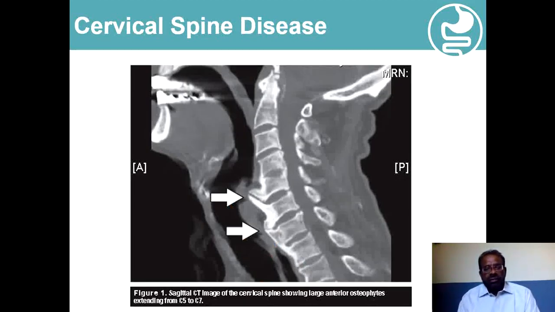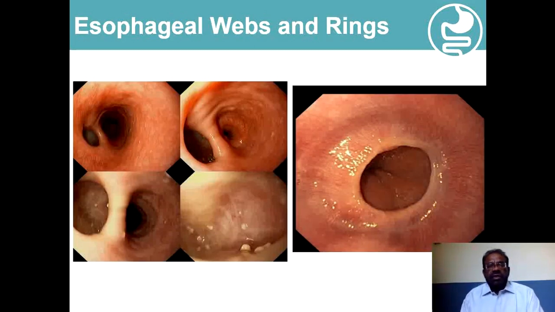And well advanced cervical spondylosis with large anterior osteophytes, which compress the posterior part of the esophagus and significantly narrow the lumen, can be demonstrated on the X-rays and sometimes on the MRIs. Then the presence of various webs and rings can also be seen on the endoscopic examination.